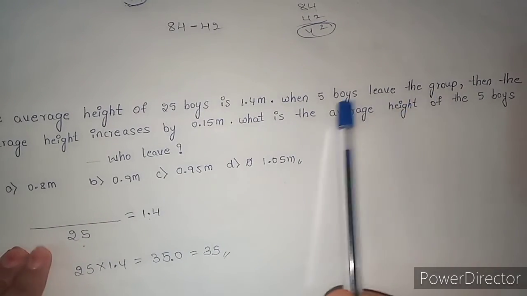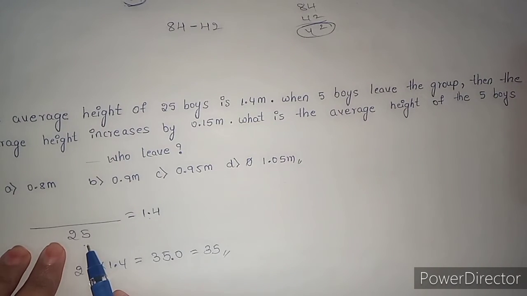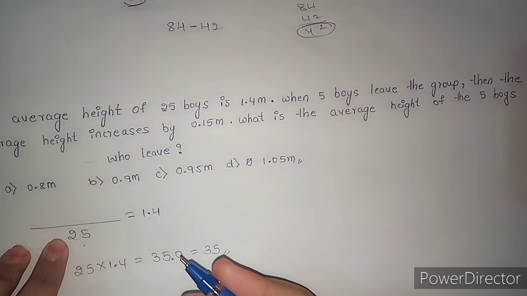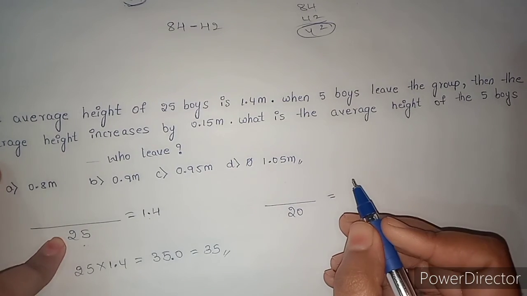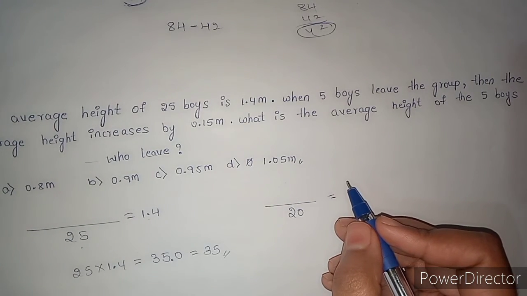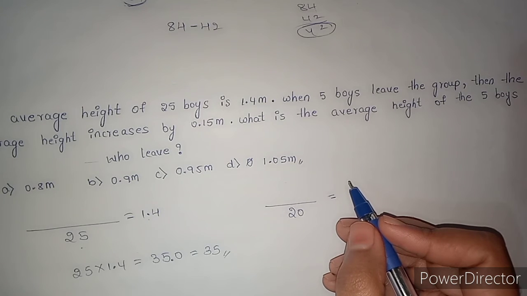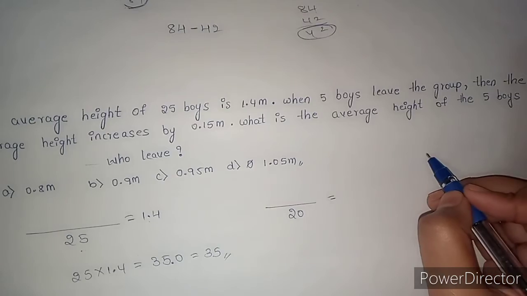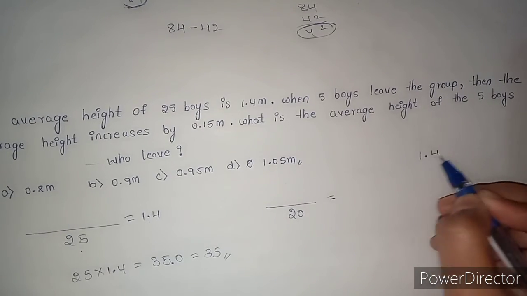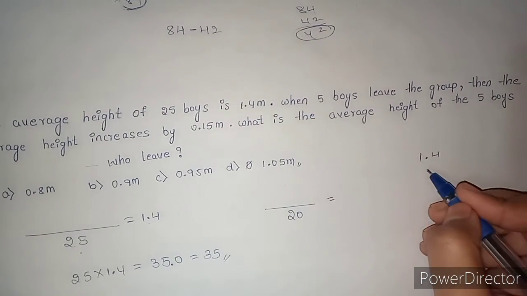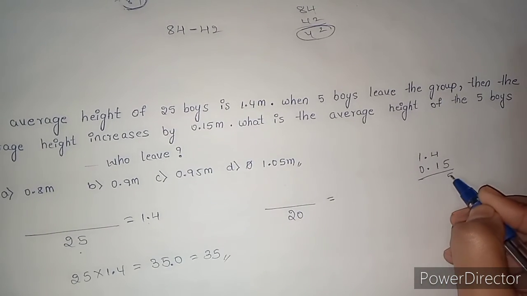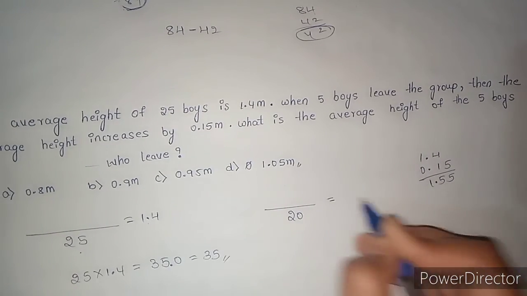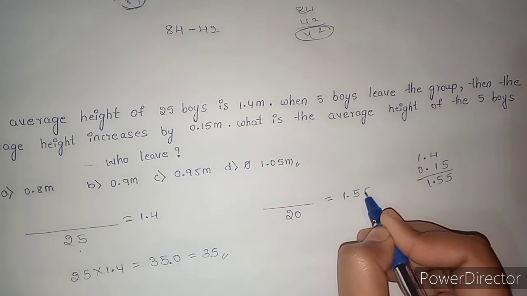And when 5 boys leave the group, that means remaining 20 boys. Then the average height increases by 0.15 meter. Here increases by 0.15 meter means I need to add 0.15 to the given average.